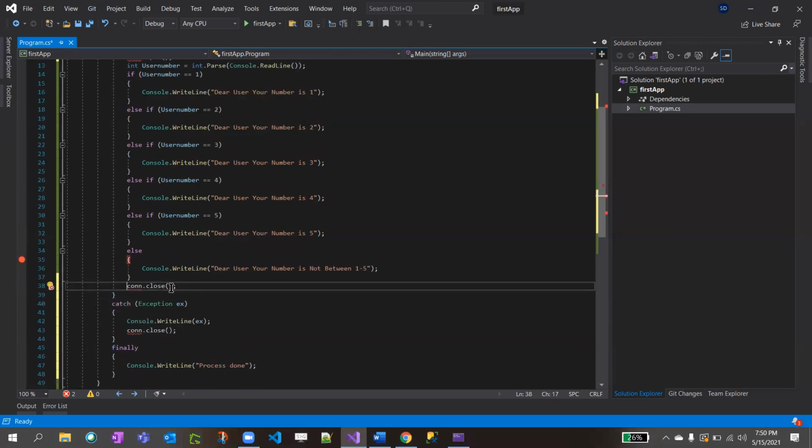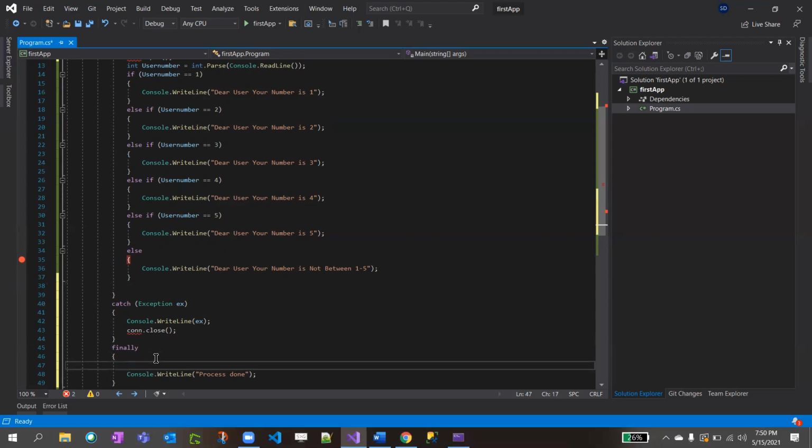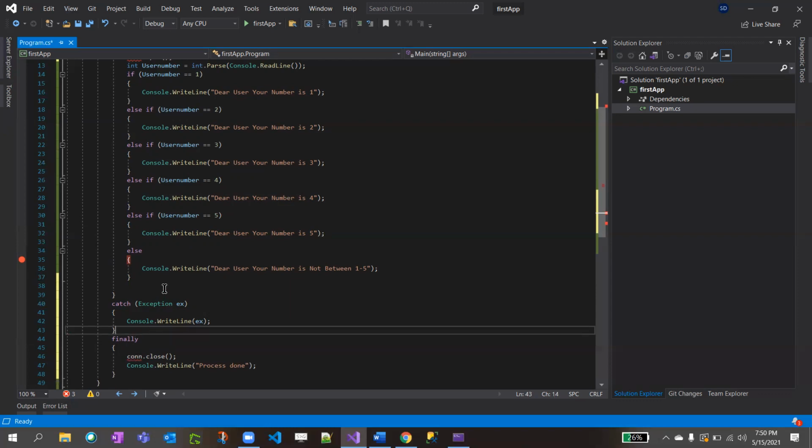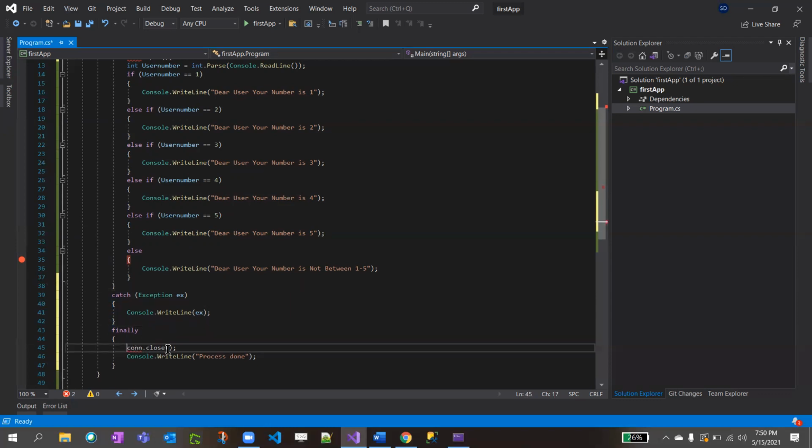But if you observe, we had to write connection.close in two places. We close it in the catch block when the try block fails, but in the success case you also want to close the connection after the last line of execution. So instead of writing it in two places, we can just write it in finally. As we know, this will get executed in both success and failed cases. Got it? Finally.